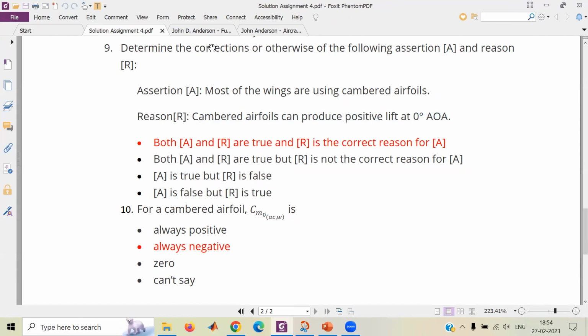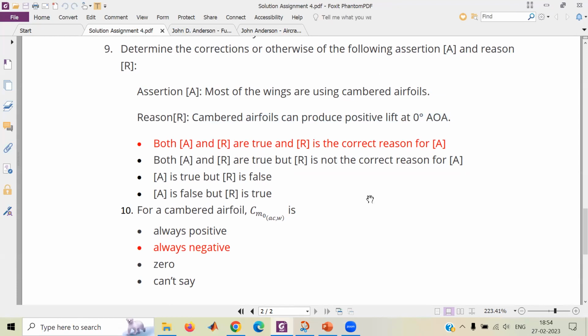Sir, it is not necessarily the reason. Cambered airfoils are used so that they can produce good lift. Good lift, yes, sir, but not necessarily at zero angle of attack. They provide good lift at any angle of attack, like from -2 to 14-15 degrees. They will provide better lift than a symmetrical or a negatively cambered airfoil for any given angle of attack, not just zero, right? Yes, sir. So what is so special about zero?